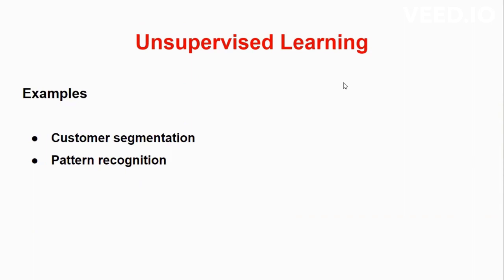Examples of unsupervised learning are customer segmentation, meaning the segmentation of customers on the basis of their similar characteristics, behavior, and needs. This will eventually help the company in many ways, like they can launch a product or enhance the features accordingly. Pattern recognition is a process of identifying the trends in a given pattern.